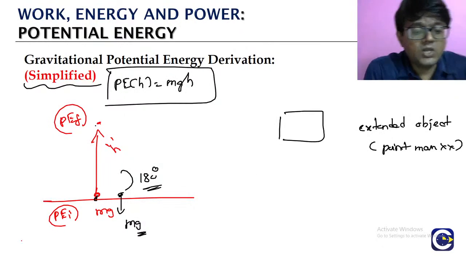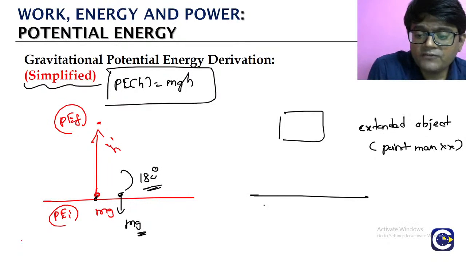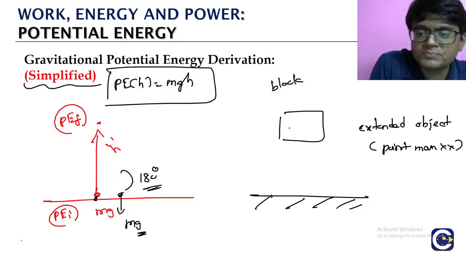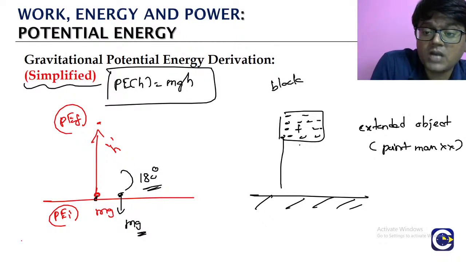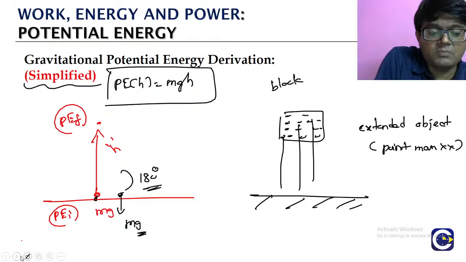Here we said the object is at height h. But if you look at this block, different parts of the block, the many particles in it, will be at different heights from the surface of the earth.